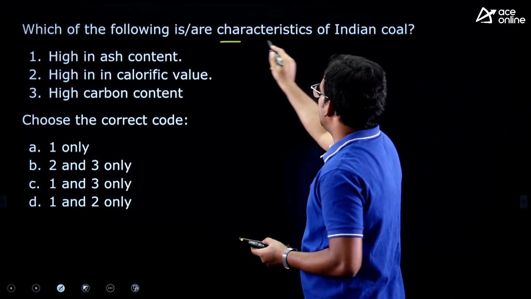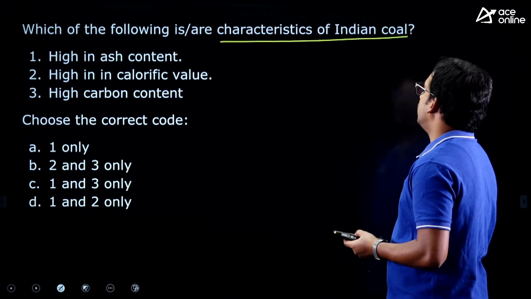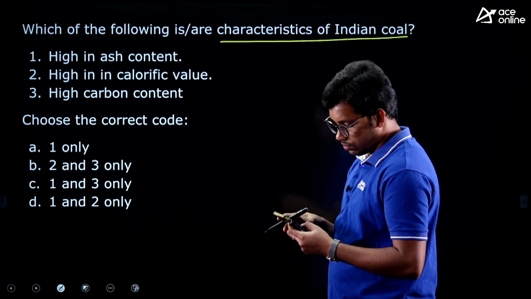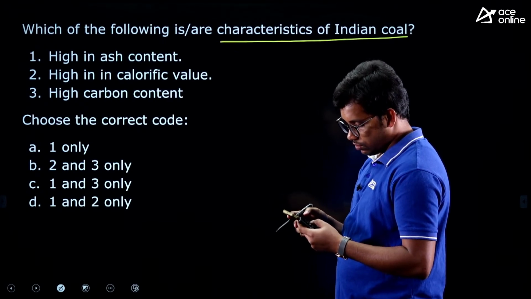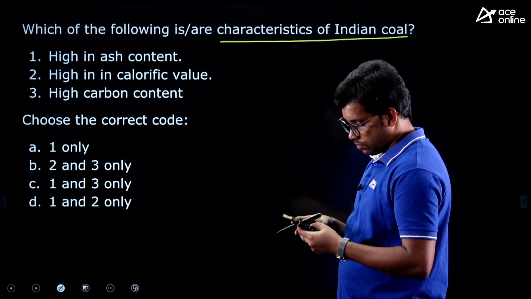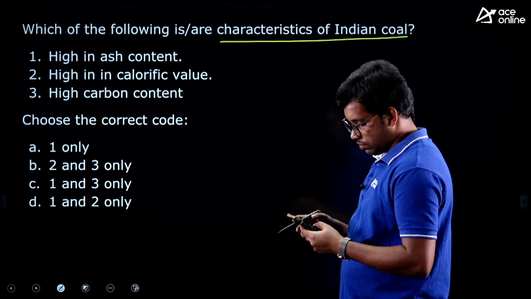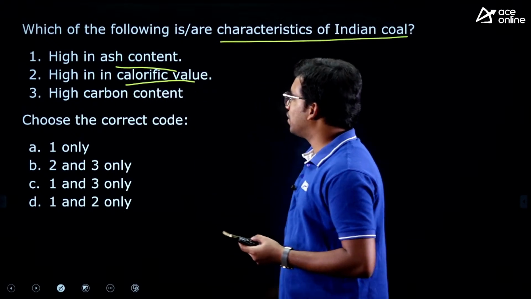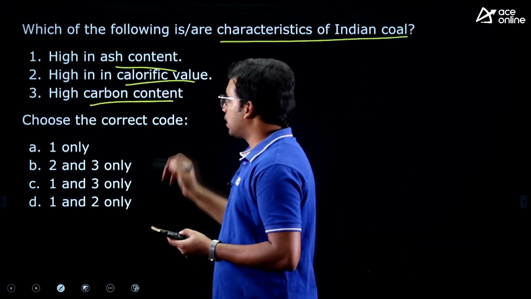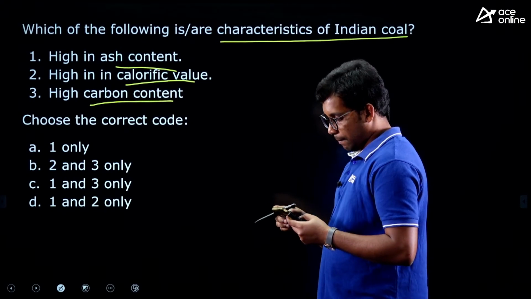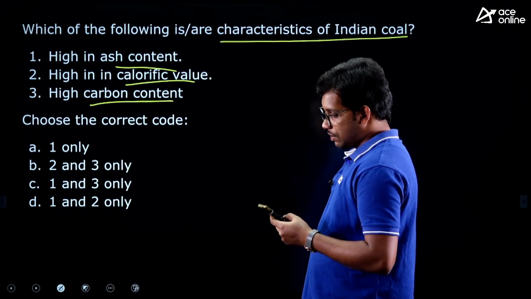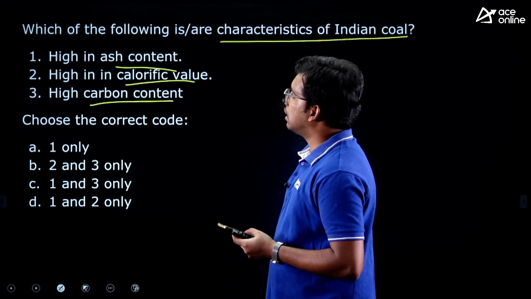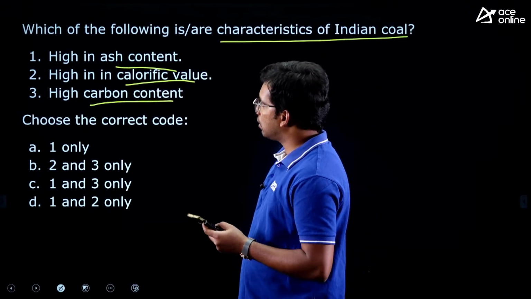which of the following are characteristics of Indian coal? Which of the following are the qualities of Indian coal? High in ash content, high in calorific value, high in carbon content. So what is this? 1, 2, 3, 1, 3, and 1, 2.